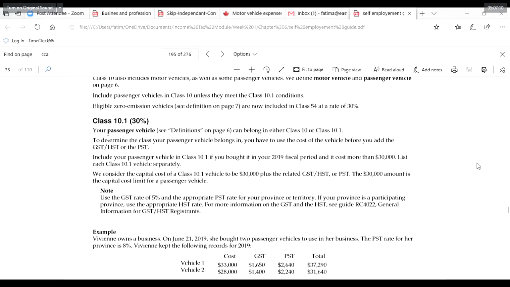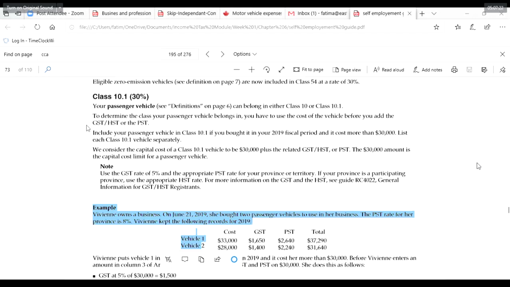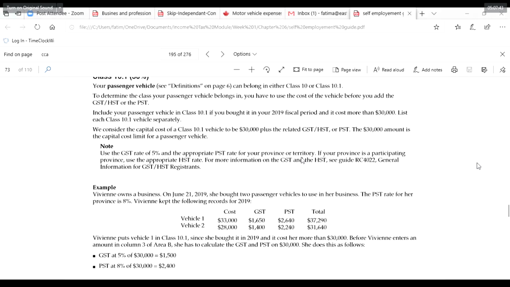Class 10.1, your passenger vehicle again. To determine the class your passenger vehicle belongs to, you have to use the cost of the vehicle before you add the GST and PST. So they have given an example. Include your passenger vehicle in class 10 if you bought it in your 2019 fiscal period and it is not bought for more than 30,000. Class 10.1: list each class of vehicle separately. We consider the capital cost of a class 10.1 vehicle to be 30,000 plus related GST and PST amount. So that's something which they're talking about.